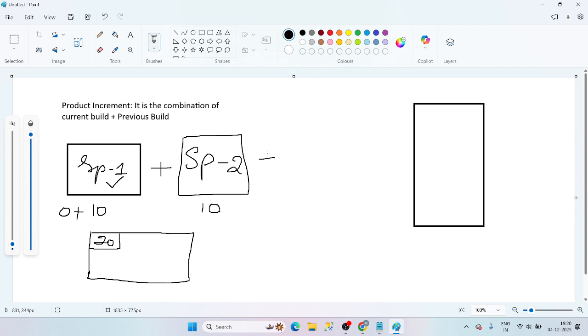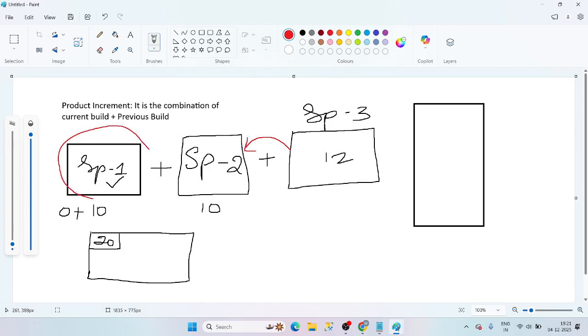Now another sprint has been completed, that is SP3, guys. Here I have completed 12 tickets. What I'm doing, guys? I'm not doing it like this, because if I do, I will miss the sprint 1 tickets. Why? Because product increment is current build plus previous build.